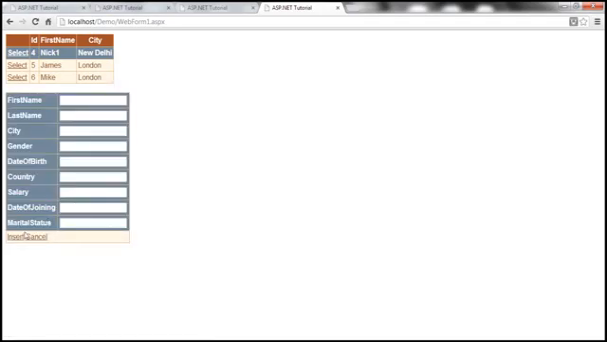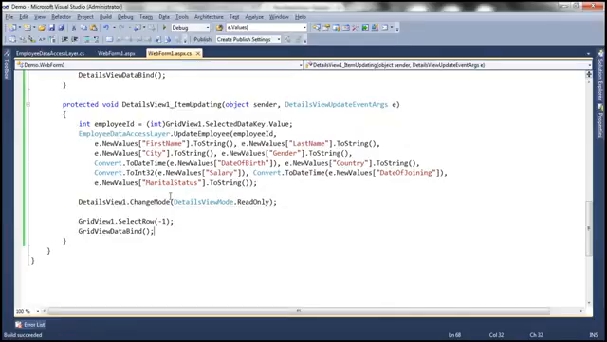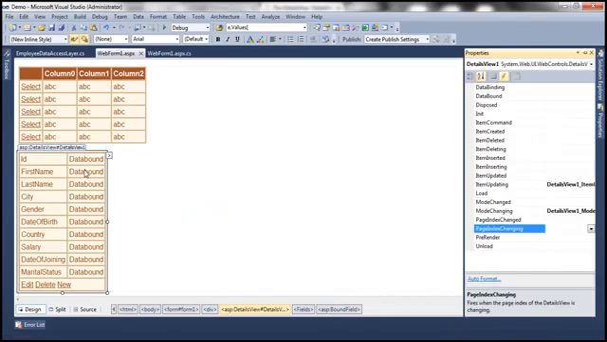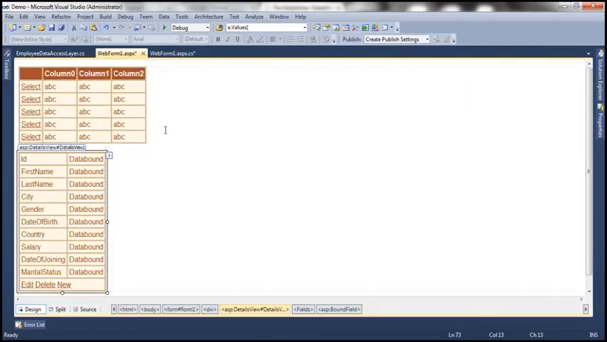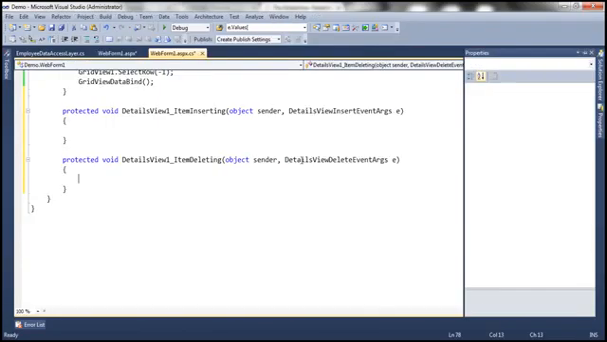Okay, so when I try to insert here, look at this, details view fired event item inserting, which wasn't handled. So we need to generate event handlers for item inserting and item deleting, just like how we have done it for item updating. So let's do that. So item inserting, and let's also generate the event handler for item deleting.